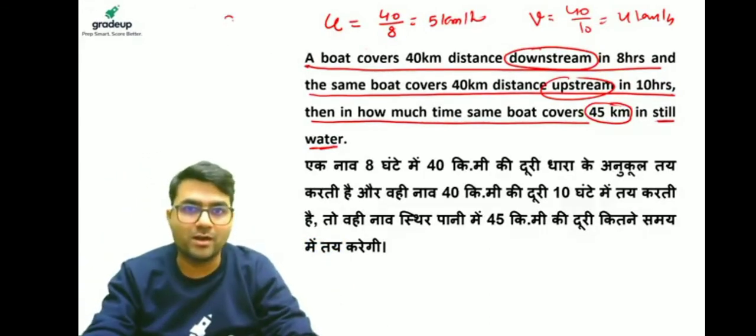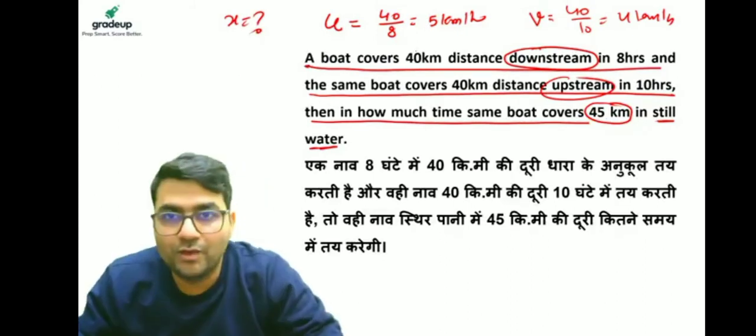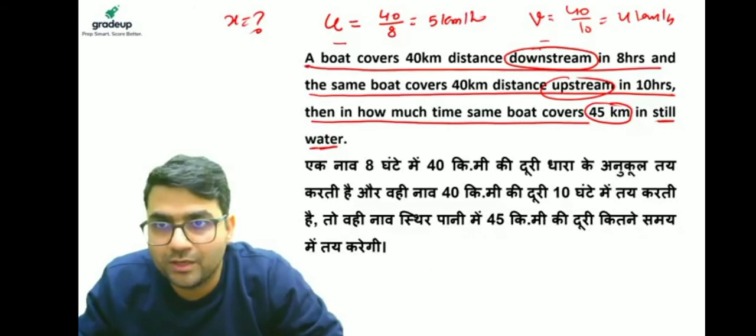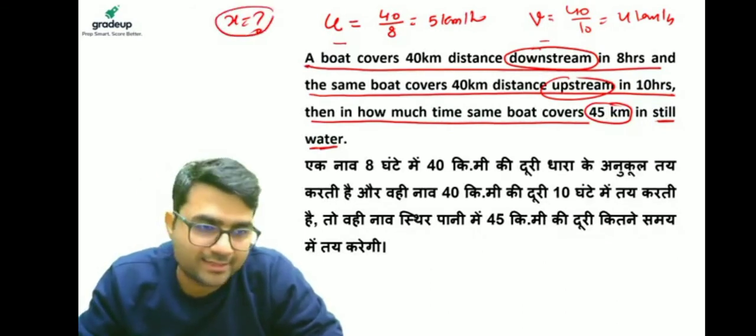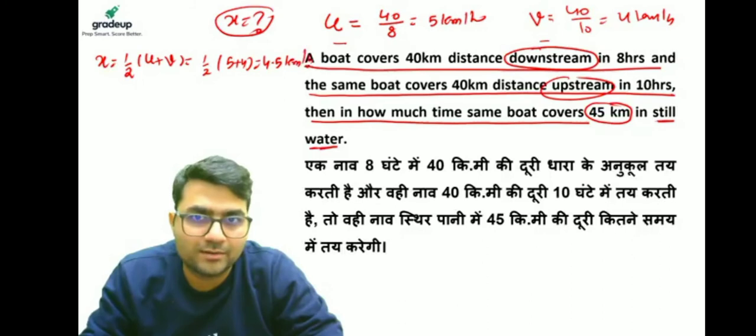That means we are required to find out the x. We have u, we have v, we need to find out the x. And x is nothing but 1 by 2 (u plus v). This is 1 by 2 (5 plus 4), that is 4.5 kilometer per hour.